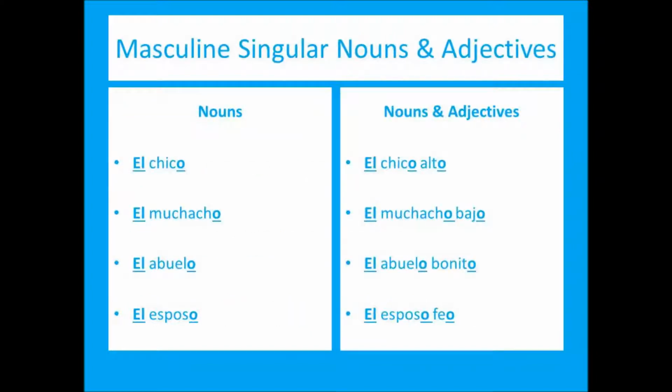El chico alto. El muchacho bajo. El abuelo bonito. El esposo feo.